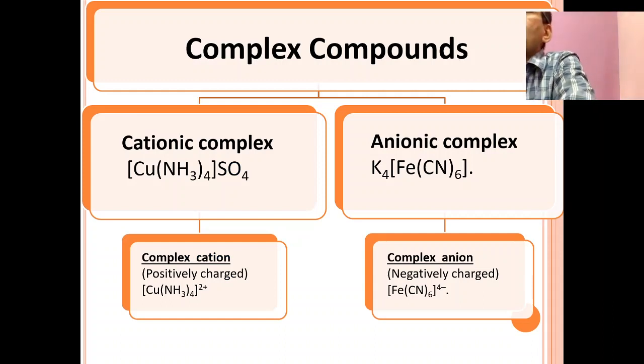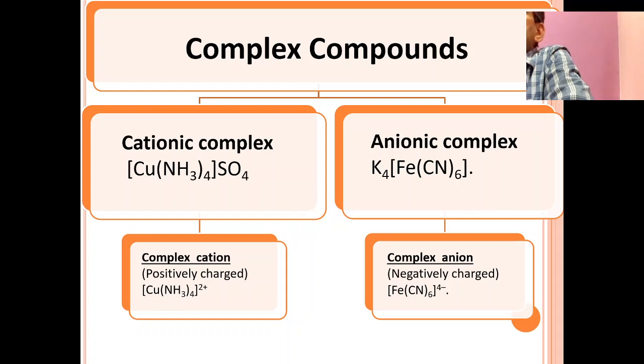How do you classify complex compounds? Mainly, complex compounds are classified into two types based on the complex ion present. If a complex cation is present, it is called a cationic complex. If a complex anion is present, it is an anionic complex. Therefore, there are two types of complex compounds: one is a cationic complex, another is an anionic complex. I will repeat: cationic complexes are those which contain a complex cation. Only what you have to do is reverse the name of the complex. That is how we will get the answer, right?